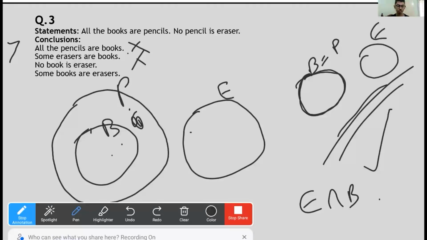No book is eraser. Correct. It fits under case 2. So this is true. And even here, it works. Right? Even this Venn diagram, it works. Now, some books are eraser. Again, you've got to find E intersect B. It's similar to the second conclusion, right? And we've already disproved the second conclusion. So we can say that this is also not following. So this is the answer. Conclusion 3 follows. Simple.